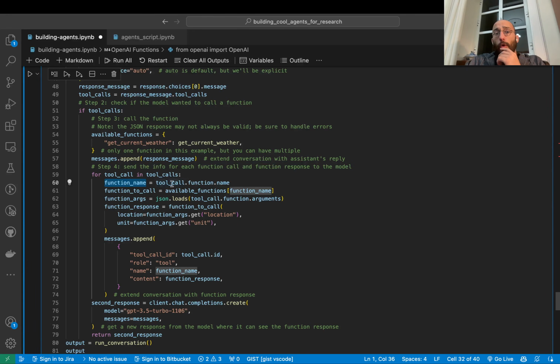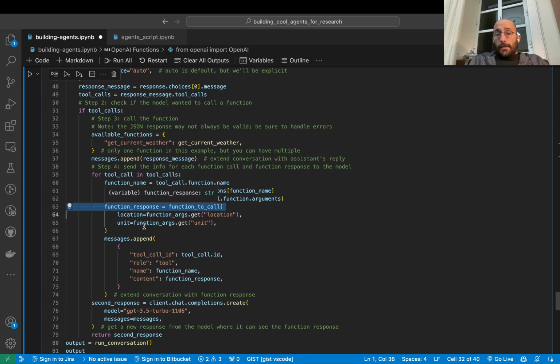And then you loop over the to call, because that's going to be a list. And you say, okay, so what is the function name? What is the function to call? So you access the available functions dictionary. You give it the function name, which should give you the access by the key, as you can see here. And then you get the arguments by calling JSON load on the arguments attribute of the toCall.function, okay?